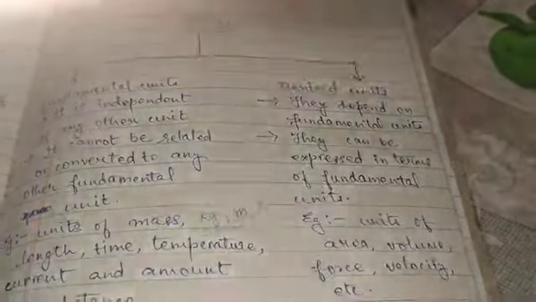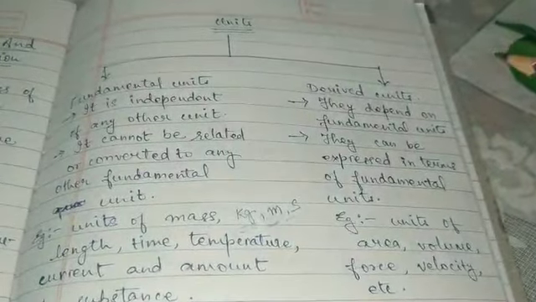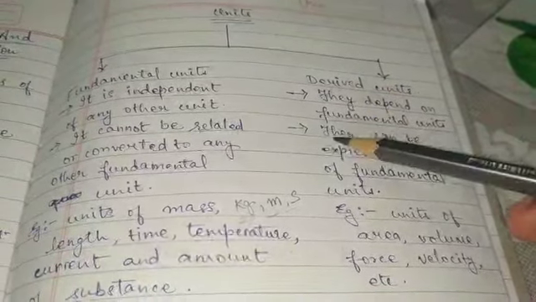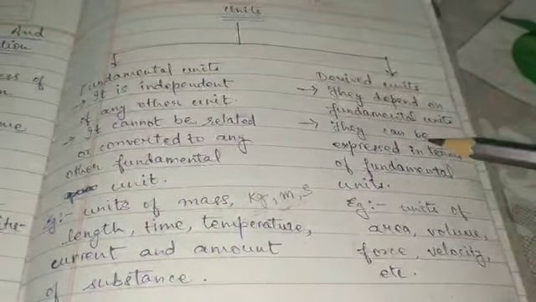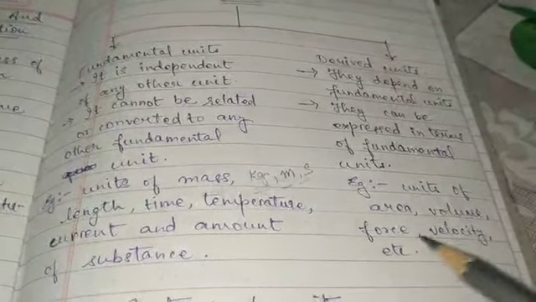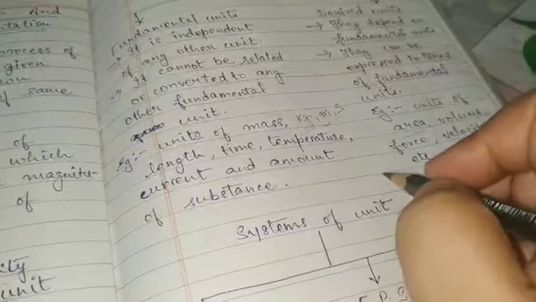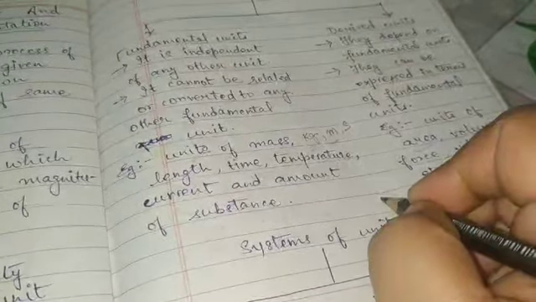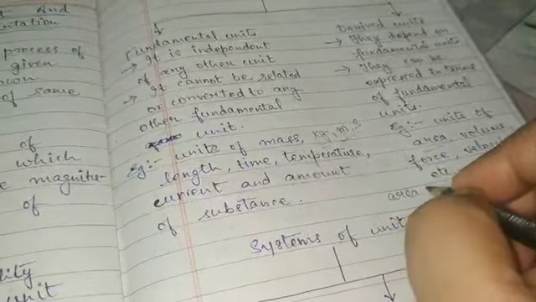Then the other type of units are derived units. Derived units depend on the fundamental units, and they can be expressed in terms of fundamental units. For example, let us talk about area. How do you get the unit of area? You know the formula.